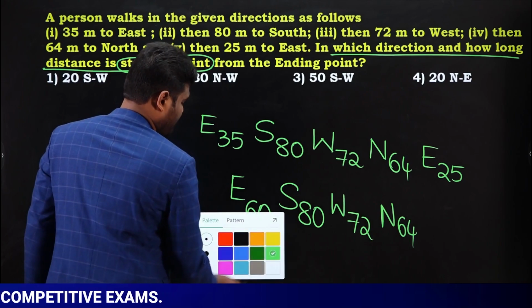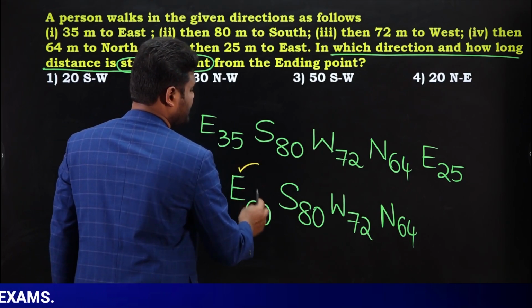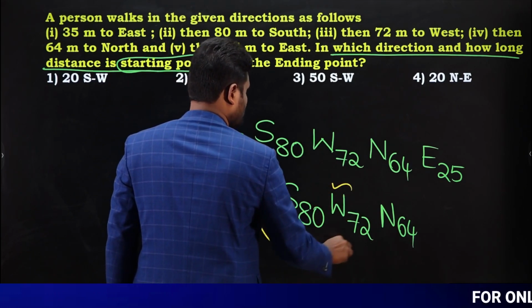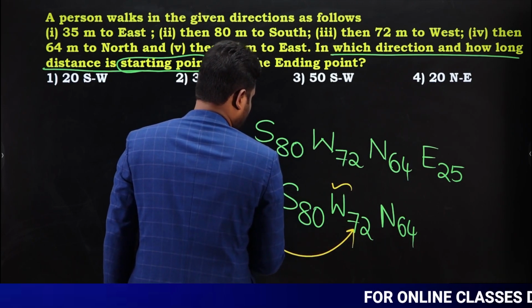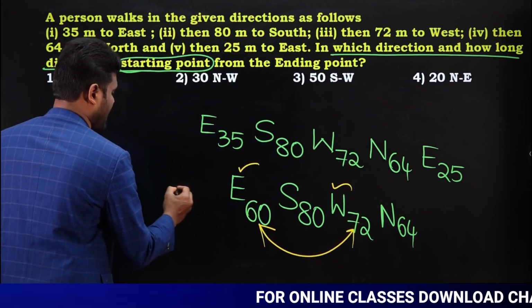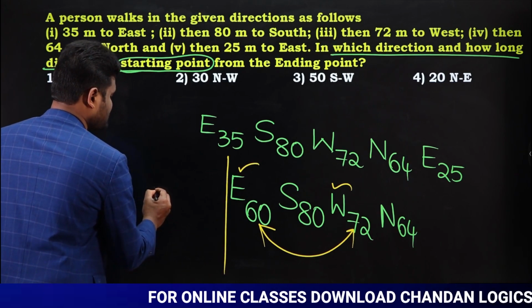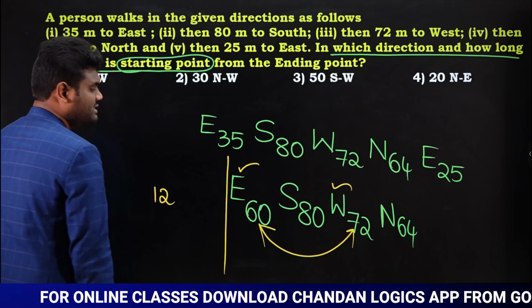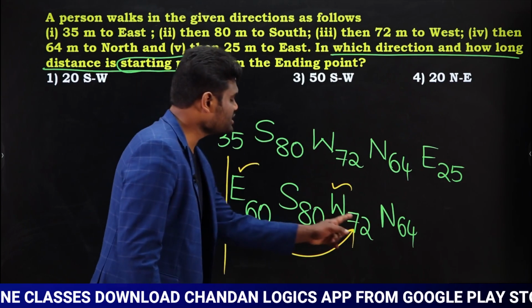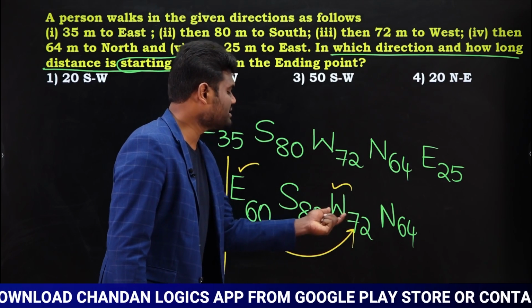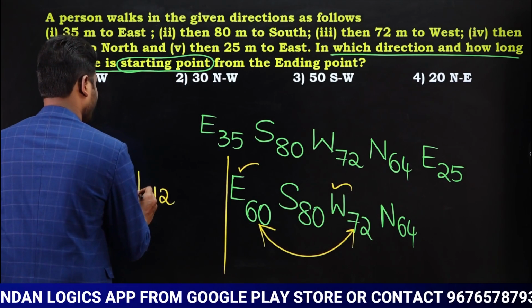Okay. Now observe carefully. Now if you observe, east opposite is what? West. Yes or no? So just subtract. If you subtract 60, 72, difference is going to be 12. Yes or no? 60, 72, difference is 12. Out of these two, highest number is 72. 72 means direction is what? Direction is nothing but west.